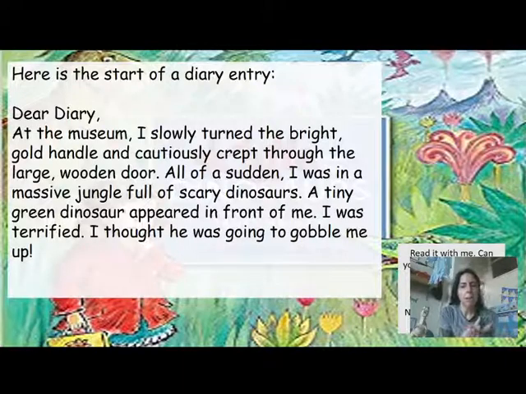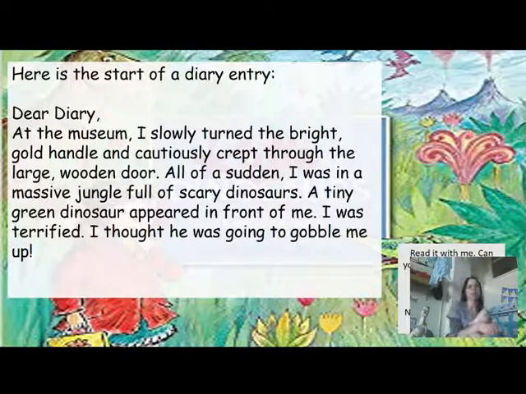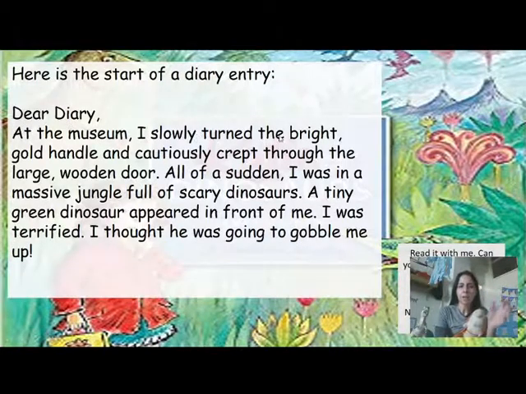Now, first of all, we're going to find the adjectives that I have used. Okay, listen as I read it first. Dear diary, at the museum, I slowly turned the bright gold handle and cautiously crept through the large wooden door. All of a sudden, I was in a massive jungle full of scary dinosaurs. A tiny green dinosaur appeared in front of me. I was terrified. I thought he was going to gobble me up.